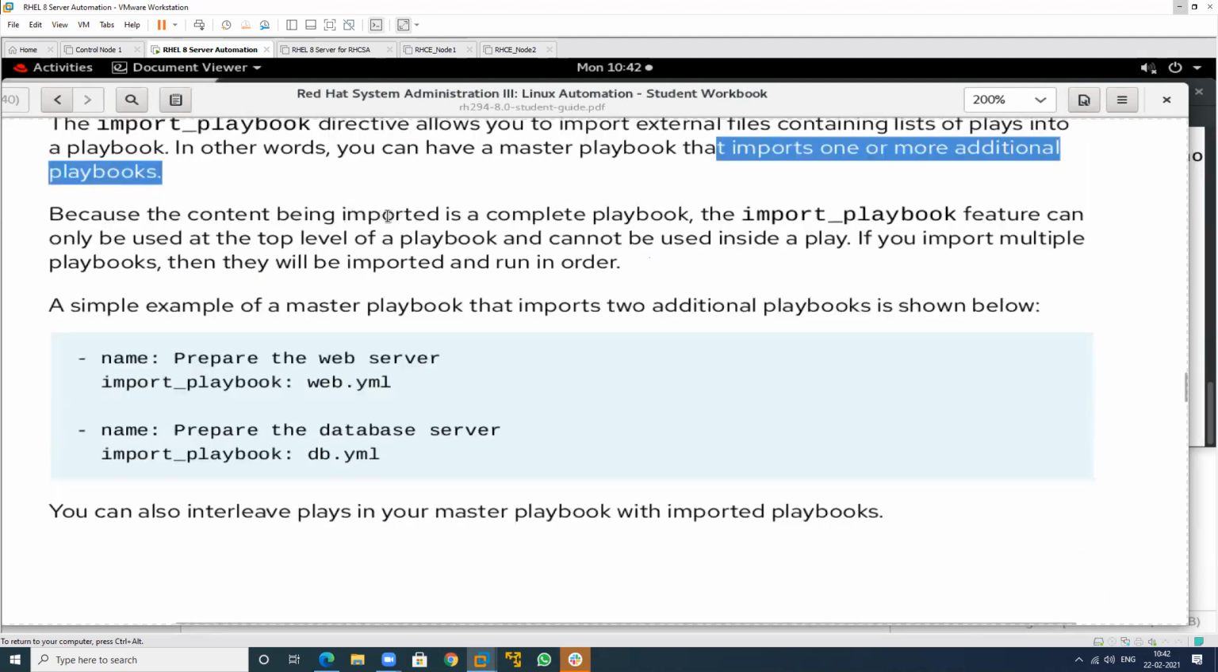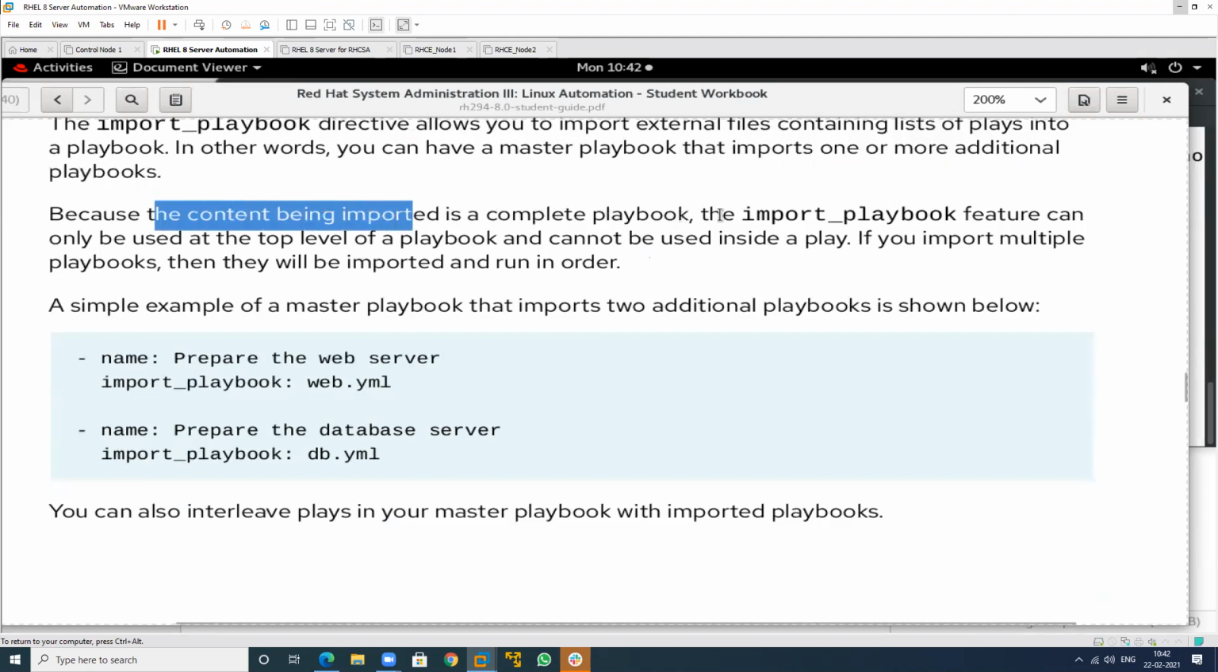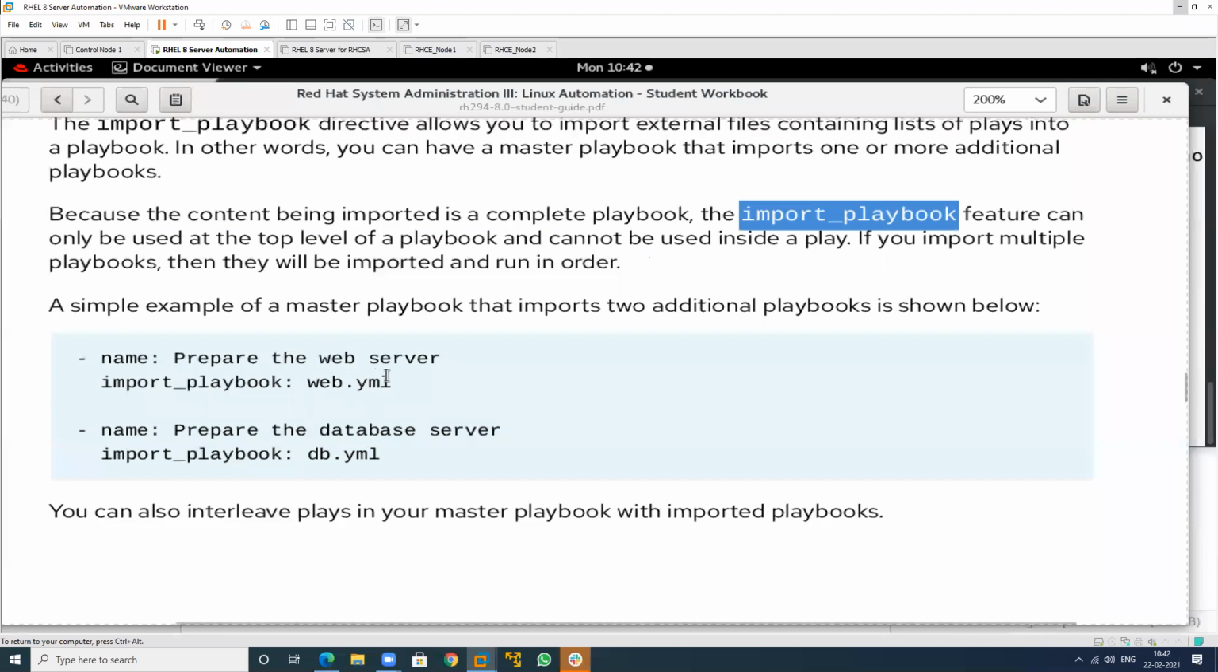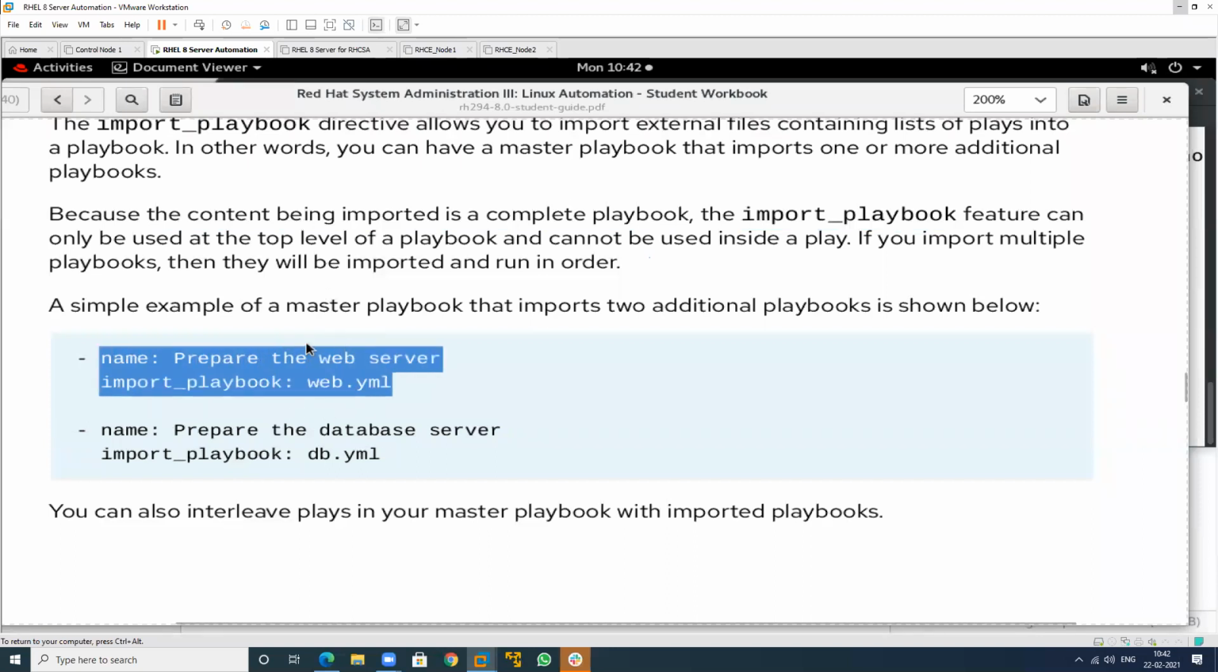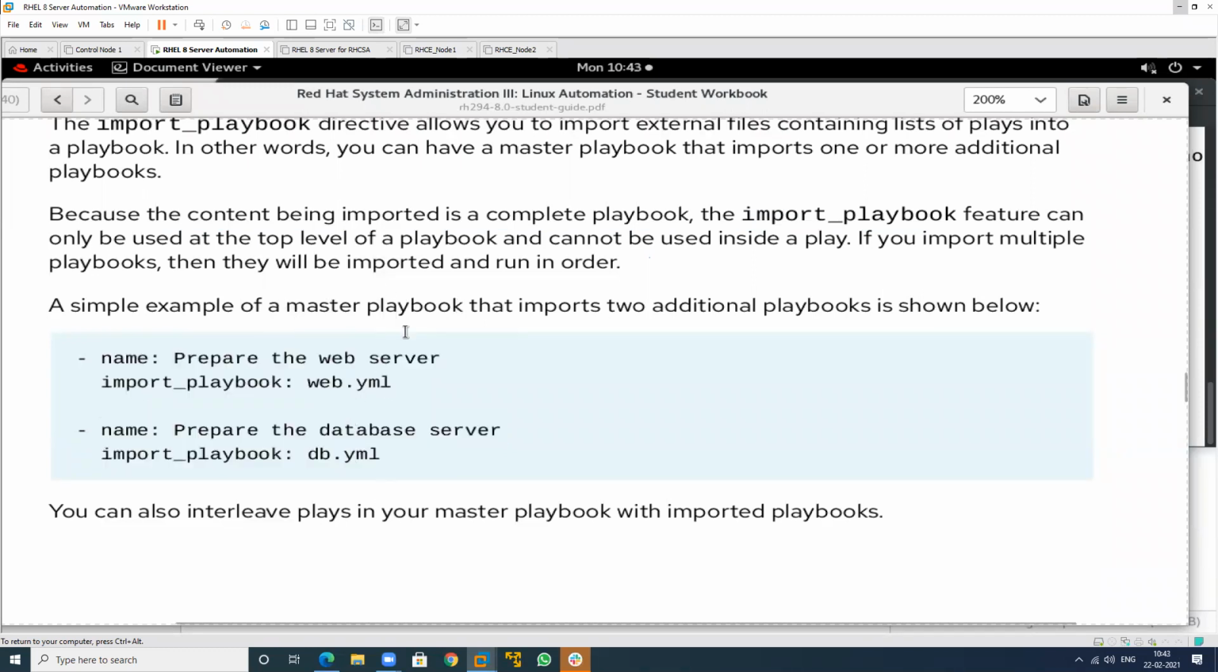Because the content being imported is a complete playbook, this is called the import_playbook feature. By using this, we can call the whole playbook one after another. This is my first playbook and this is my second playbook. We can write these in the master playbook. First call this whole set of tasks and after that call this whole set of tasks.